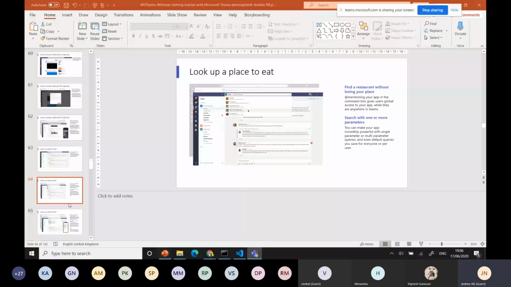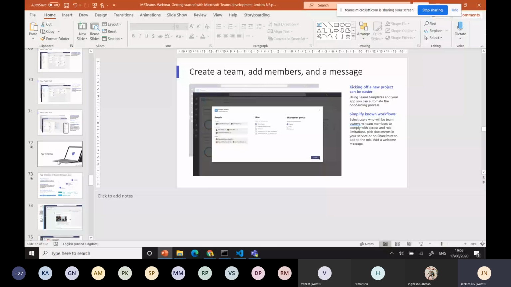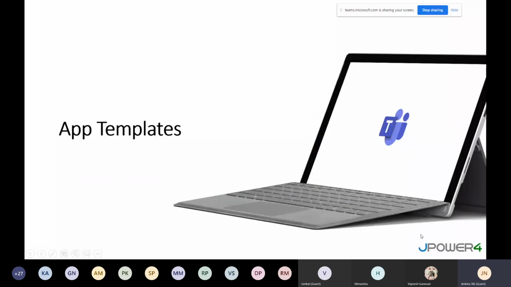Okay, these are all the same thing only. I'll go with the app template because of time concerns. I showed all the different types of apps, right? We can understand that. But one more thing is very useful for an end user who has little knowledge about development technology, like what is available in Azure, and just a little bit of form filling. Then you go with the app template.